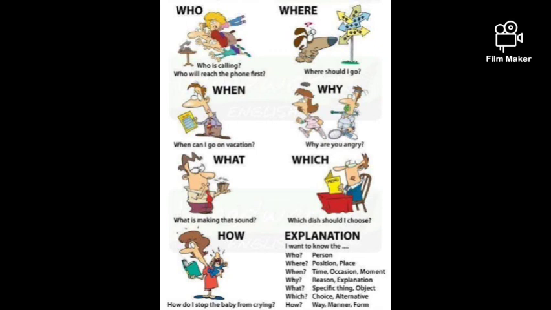Why are you so angry? What is making that sound? Which dish should I choose? How? So who is for person, where indicates position and place, when indicates time, occasion, moment, why indicates reason, how indicates manner, form. So like this we go with interrogative pronouns.